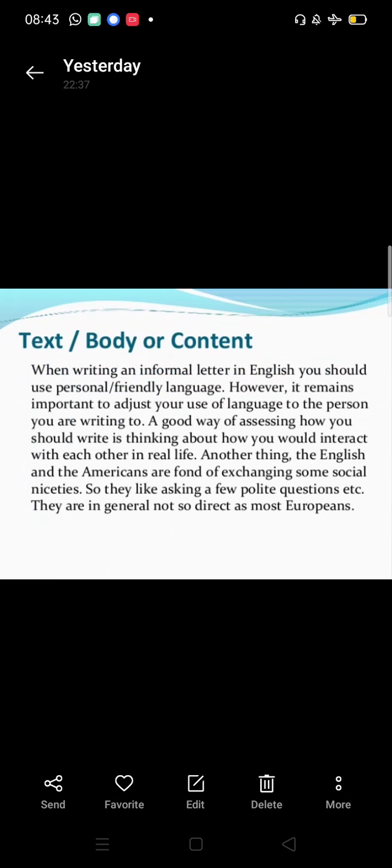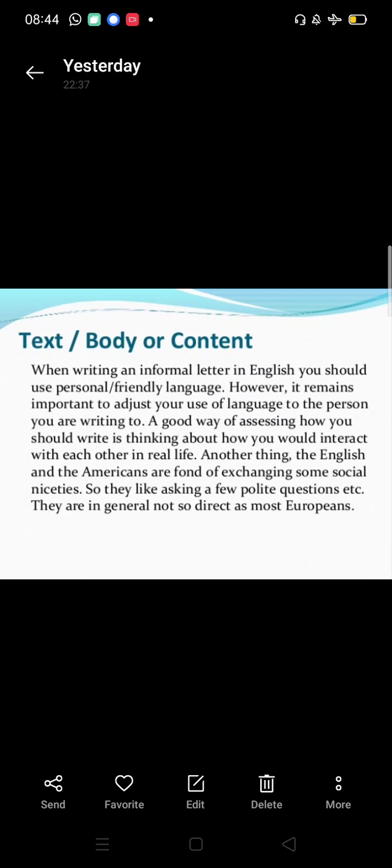When writing an informal letter in English, you should use personal or friendly language. However, it remains important to adjust your use of language to the person you are writing to. A good way of assessing how you should write is thinking about how you would interact with each other in real life.